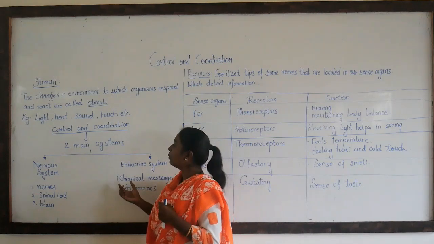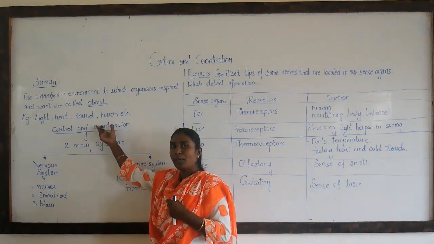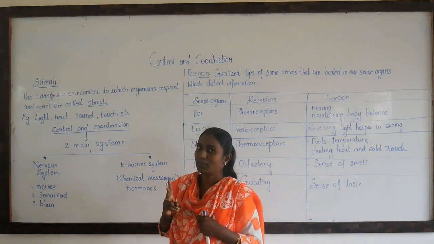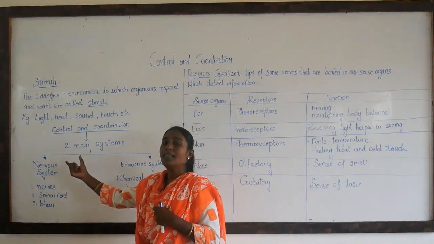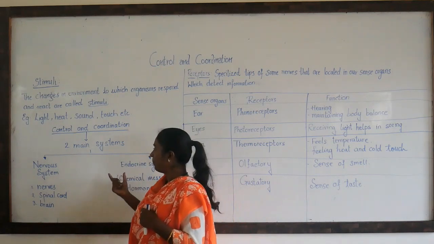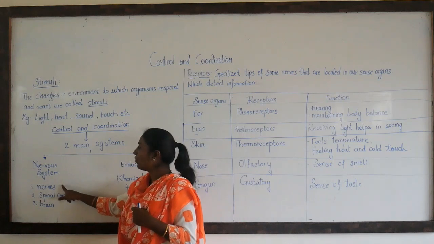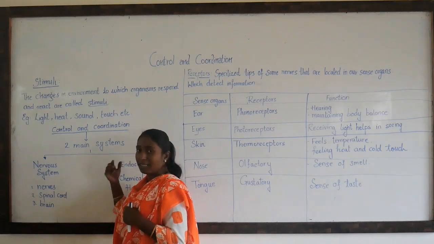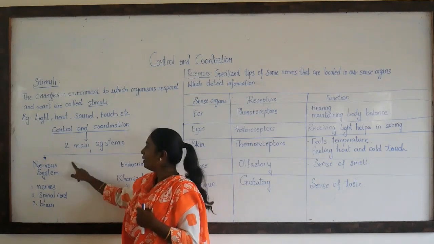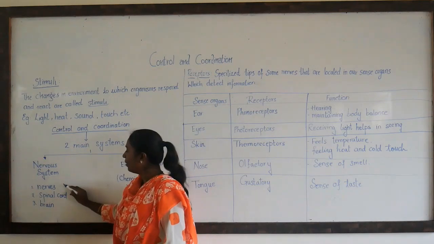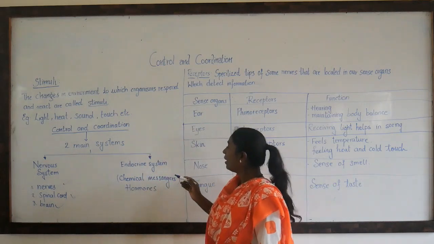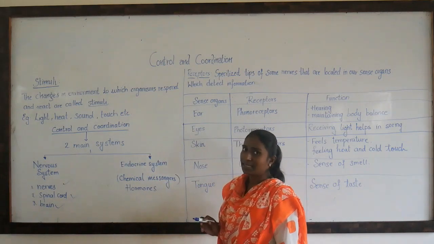Let's study in detail about this. Once again, controlling and coordination of your body takes place by two systems. First system is the nervous system and second system is the endocrine system. Now nervous system, it consists of nerves, as you all know, then the spinal cord which is present here and the brain. So nervous system consists of nerves, spinal cord and brain. This controls. The other one is the endocrine system.